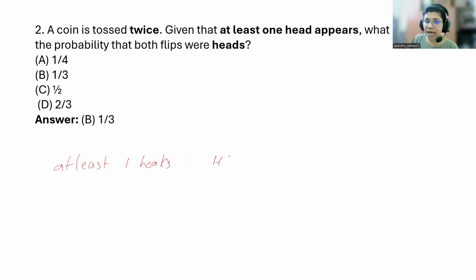It means you will have heads and heads in the outcome, heads with tail or tail with heads. These are the cases. So probability of getting heads given at least one head, now you just have to count. So it is 1 upon 3. We have already discussed a similar problem.